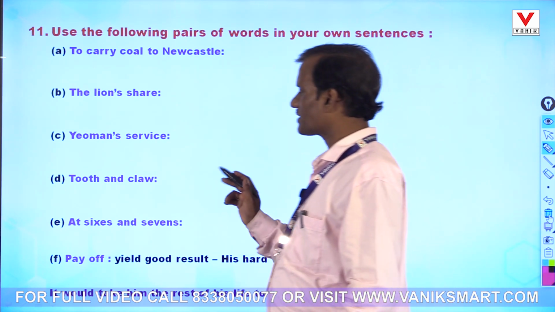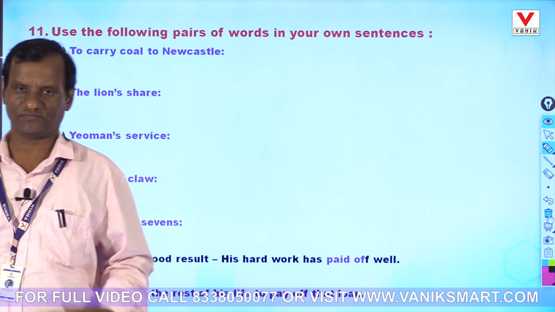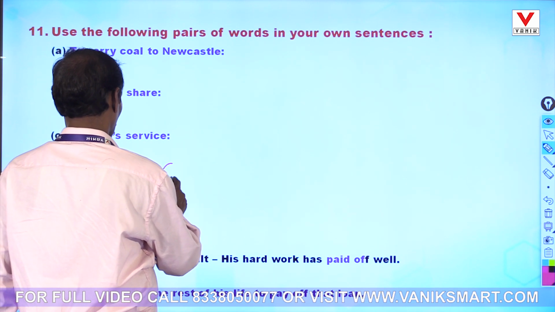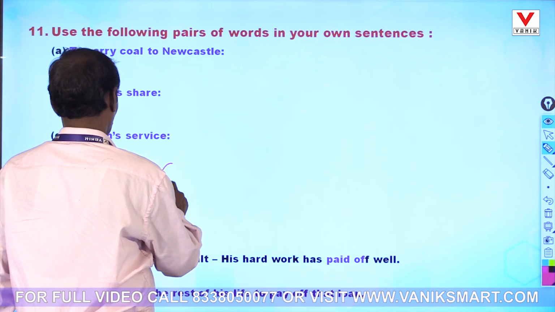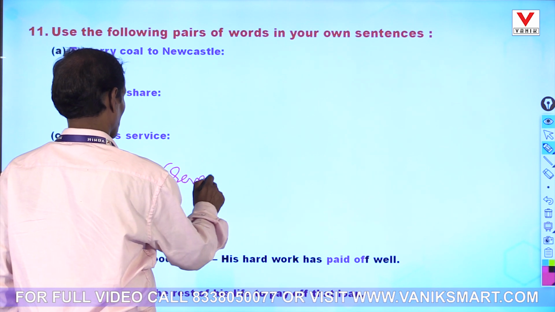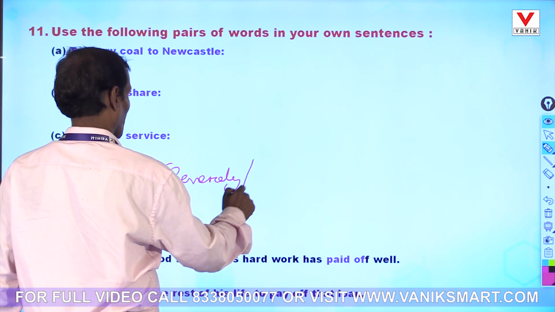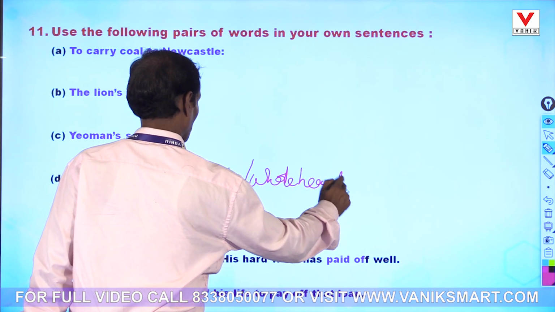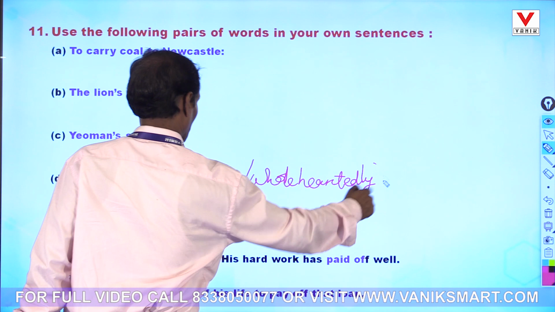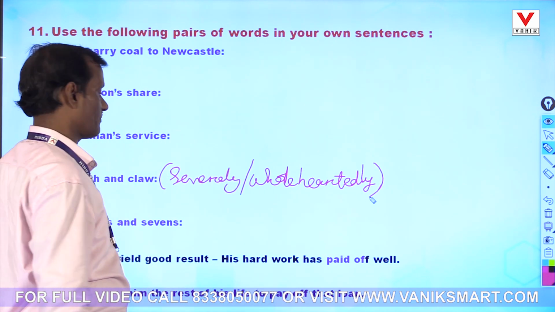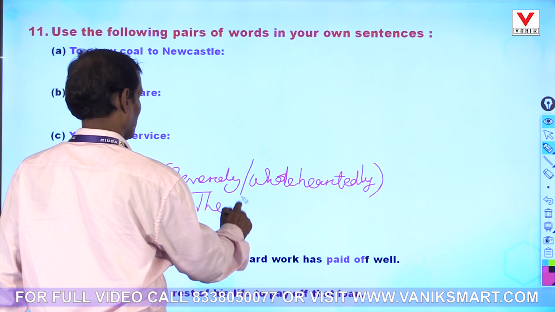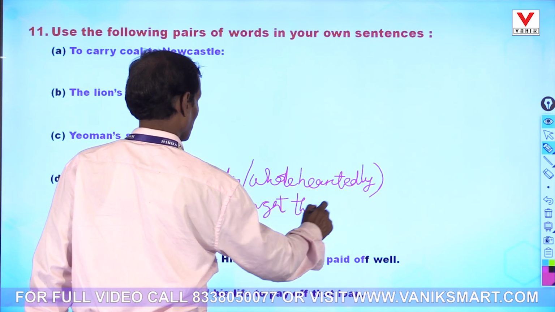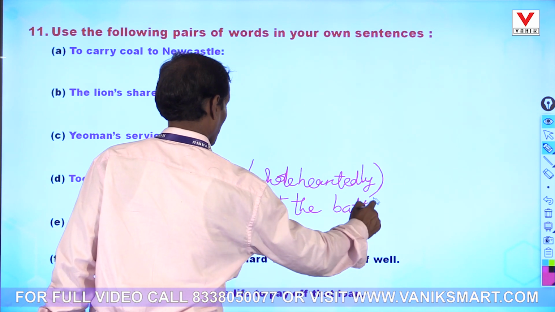Tooth and claw is exactly like tooth and nail. They fought tooth and nail. That means wholeheartedly or severely. They fought the battle tooth and nail.